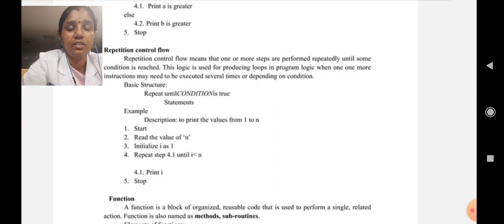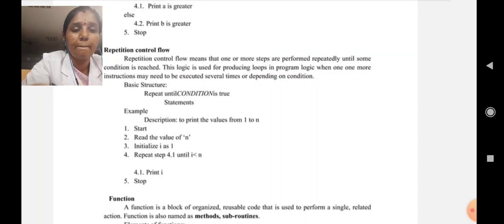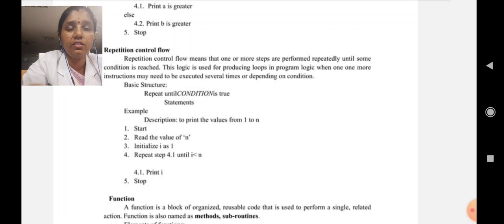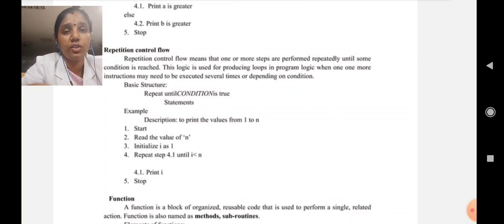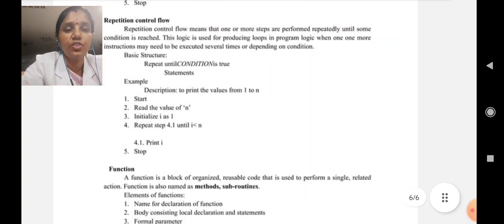And then, if i is less than n, first we take i as 1. So i as 1 means 1 is less than n. What is meant by n? It is the value given by the user to the output screen. If we give the value 2, the Python program automatically prints true. When we give 0, the steps will be repeated, and again we need to give an n value. Like that, the program is constructed.